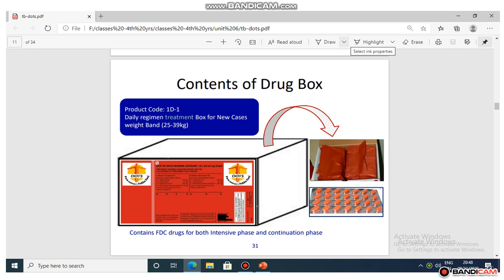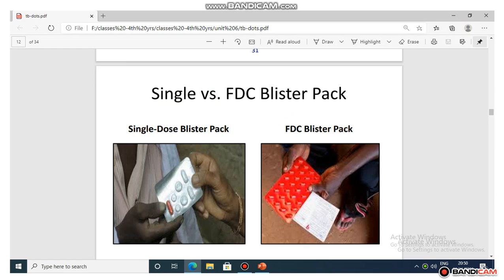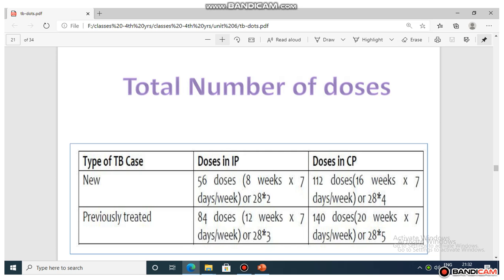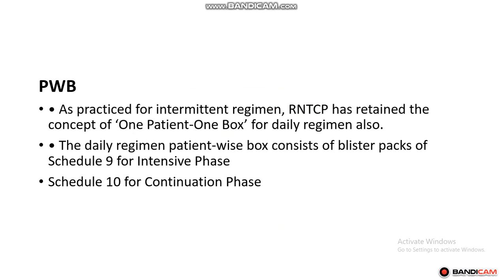This is a patient in category 1, that is new cases, and his weight band is 25 to 39 kg. You can see here in this strip there are 28 tablets, the daily ones the patient has to take. In that way a patient wise box is being kept along with the DOTS provider.